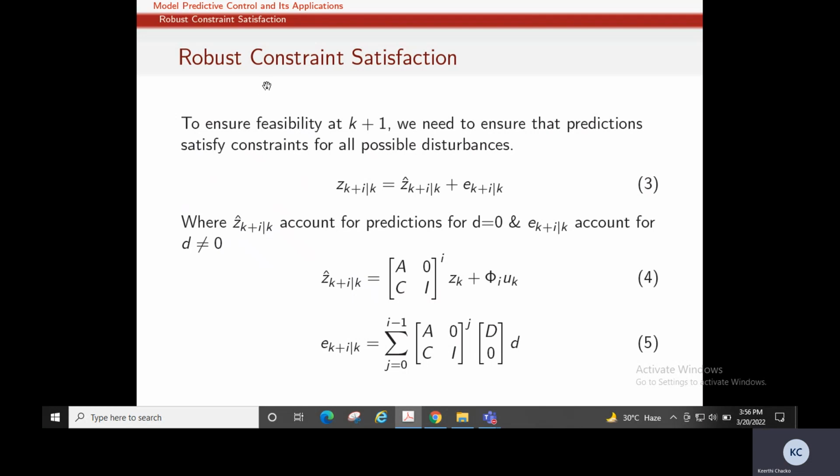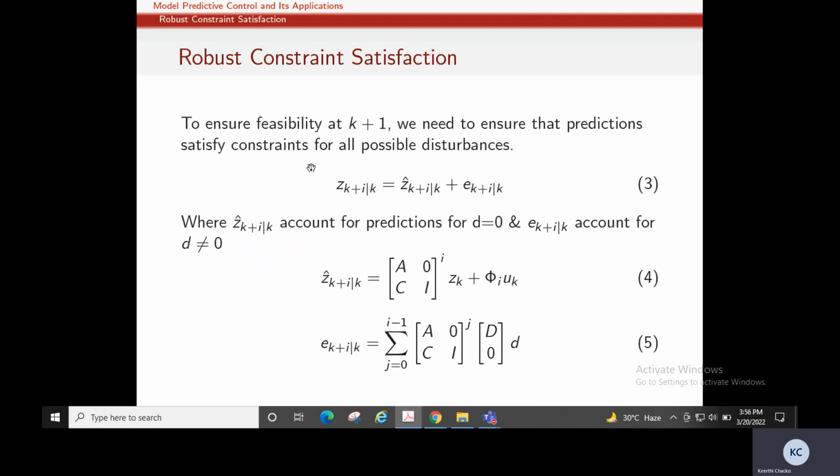Another technique by which we handle disturbance is by robust constraint satisfaction. To ensure feasibility at the k plus first instant, we need to ensure that the predictions satisfy constraints for all possible disturbances. So at the kth instant, we have a measurement, and at the k plus first instant, we have a measurement which is disturbed.